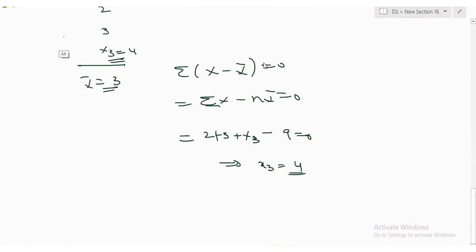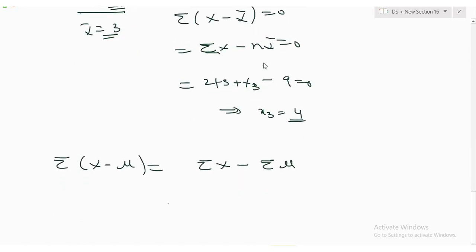Let me explain one more time. Why is sigma not 0? Let me do it mathematically. I can multiply this sigma inside. Sigma x minus sigma mu. Here, how many times am I adding? 20,000 times.